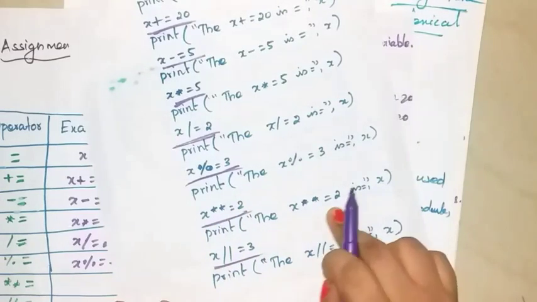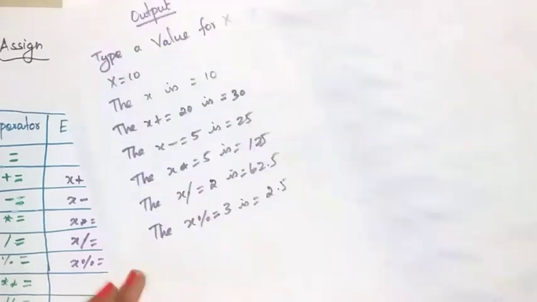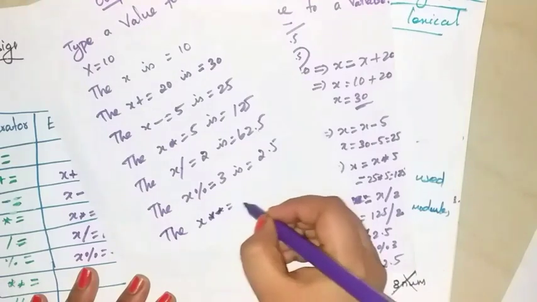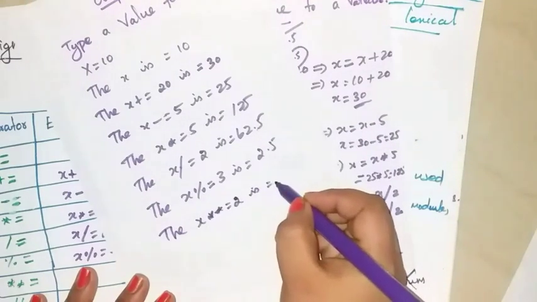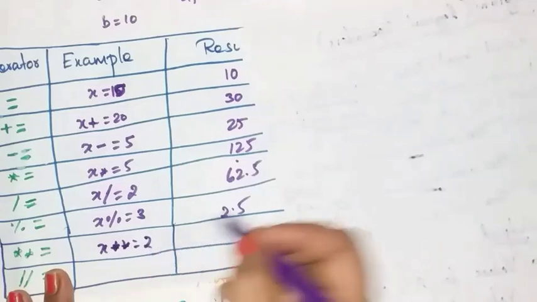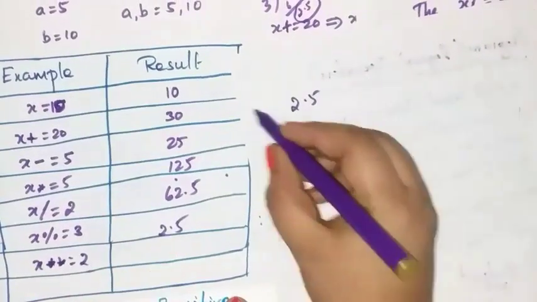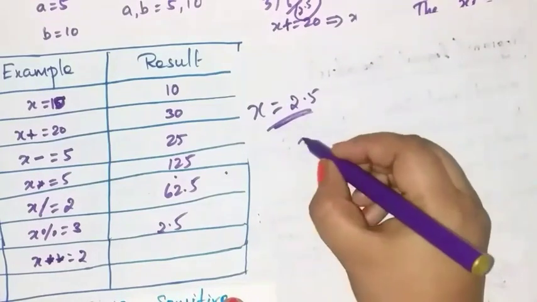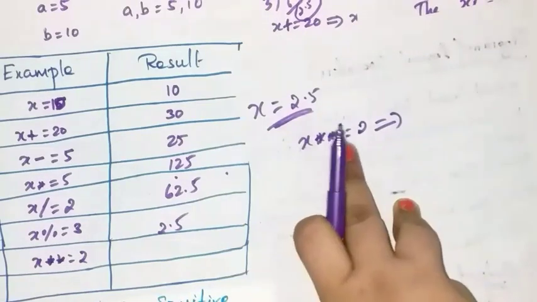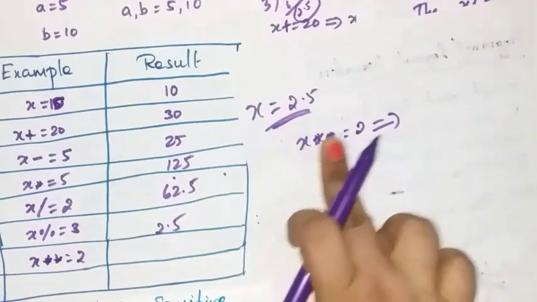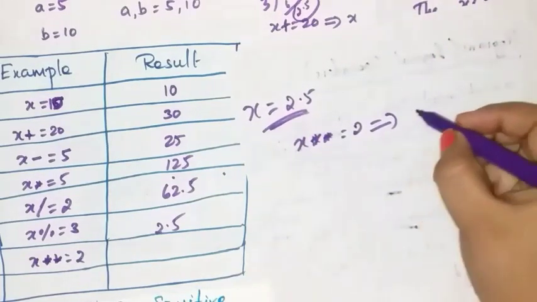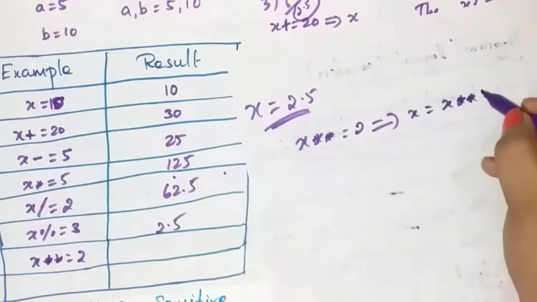Next, x exponent is equal to 2. Print the x exponent is equal to 2 is x. Here write x exponent is equal to 2. What is the new x value? 2.5. X equal to 2.5. X exponent is equal to 2, which means what? First you have to do the exponential calculation for x and 2, and assign that result to the x variable. So x equal to x exponent 2.